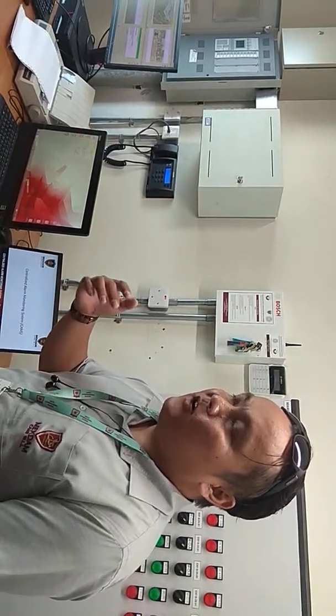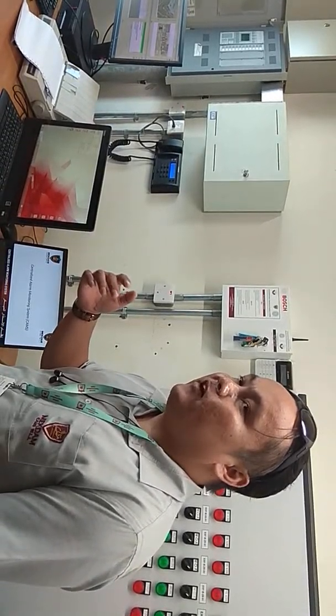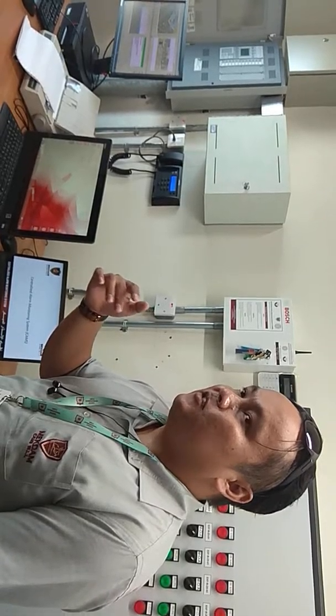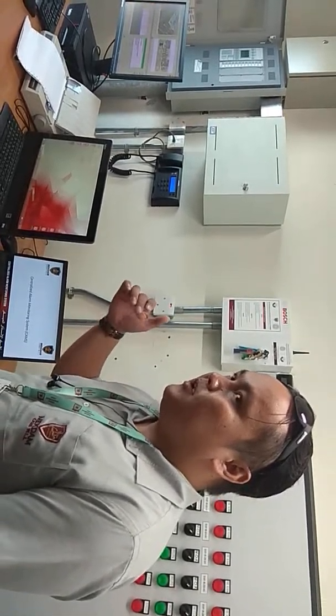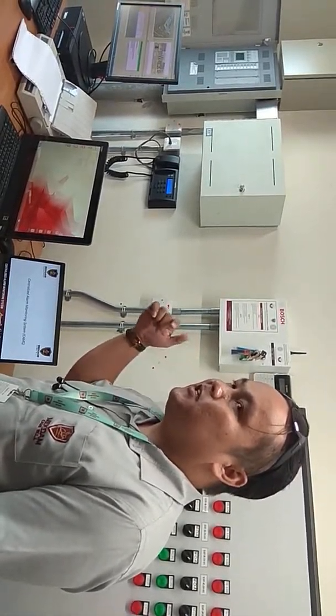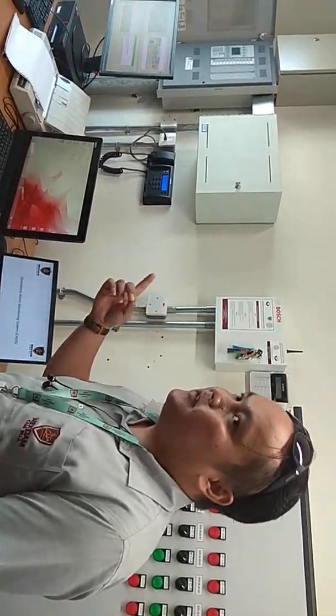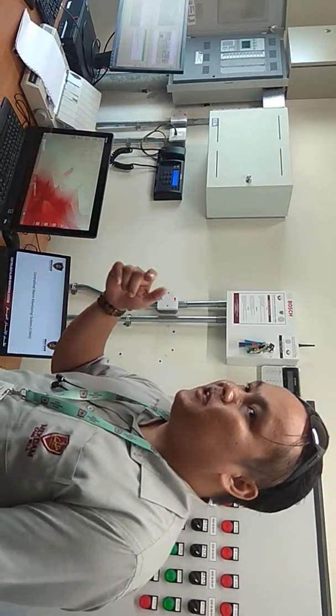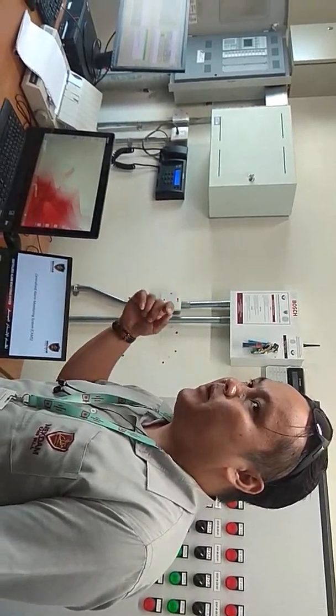As long as you haven't verified, don't reset the fire alarm panel unless you verify it as a false alarm. Just in case it's a real alarm, after the 3 minutes delay, it will trigger the alarm from the panel to the CAMS panel and it will send a signal to MOI directly. If it's verified as a false alarm, by that time you're allowed to reset the fire alarm panel.